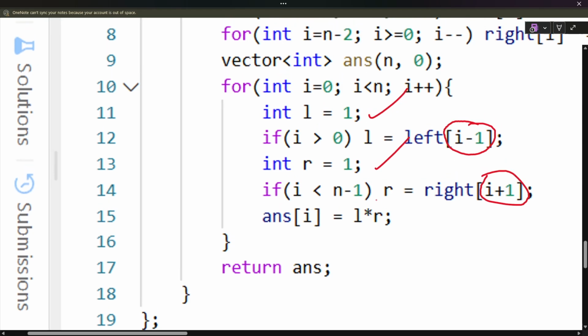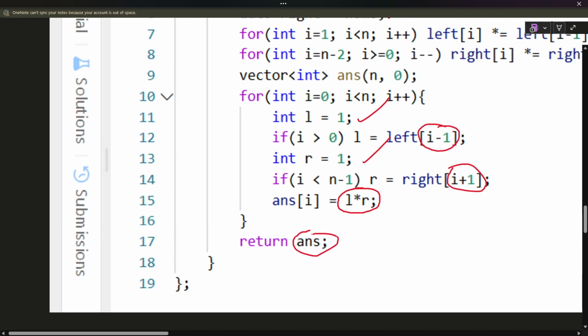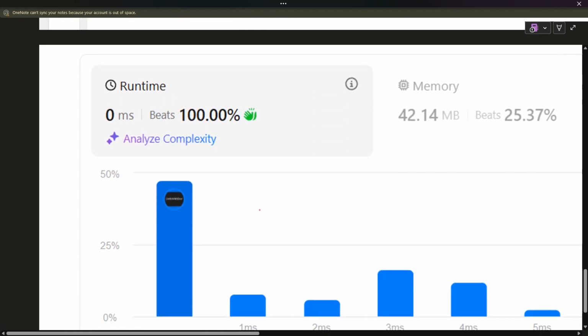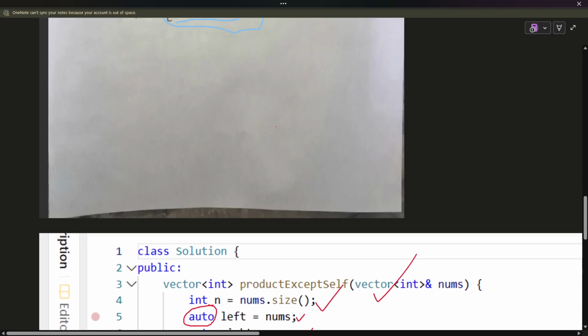In the answer we store L into R, and at the end we return our answer. So that's the code for it. As you can see, it is submitted, the time complexity is big O of n, and the code is running fine. That's all for this question.